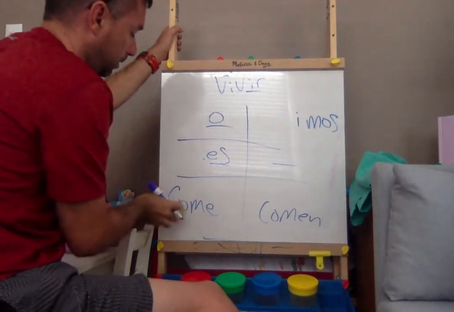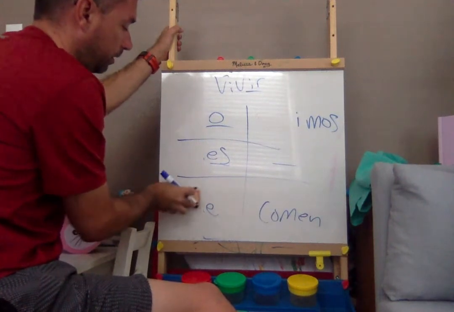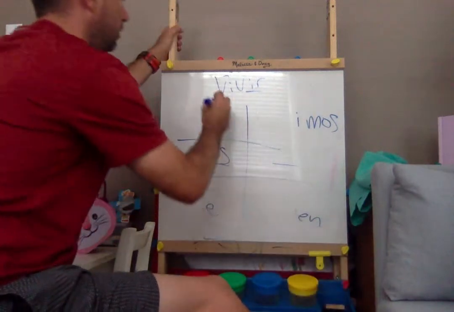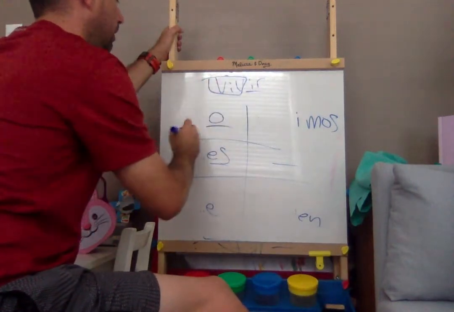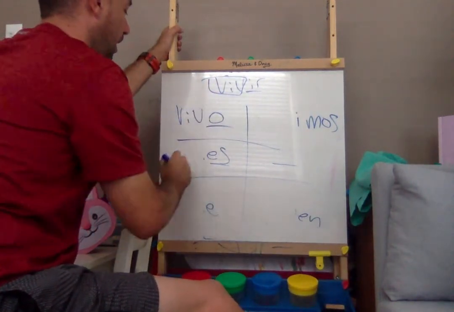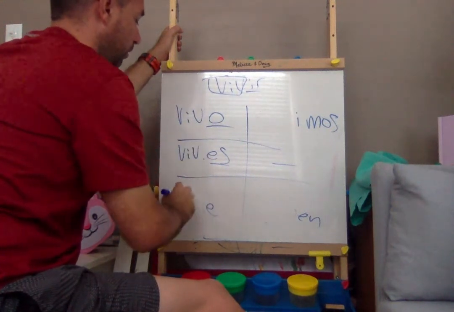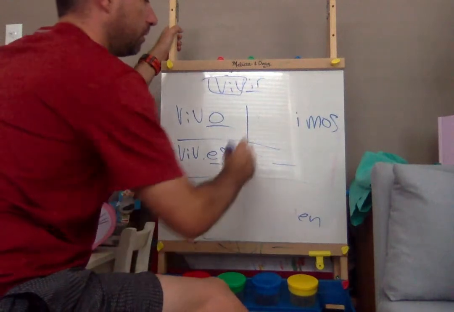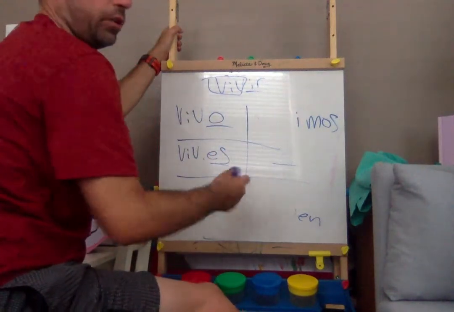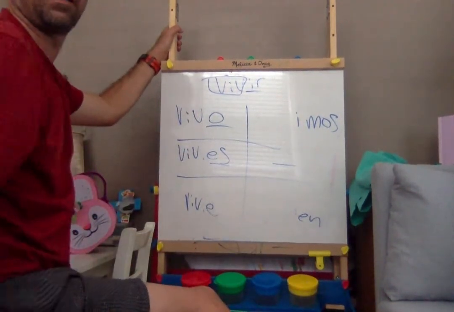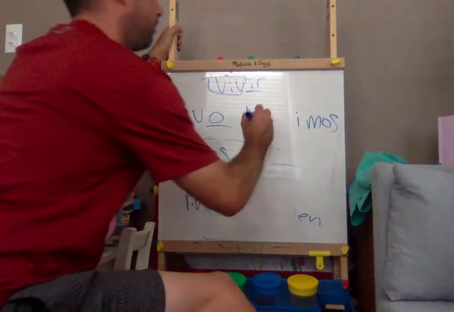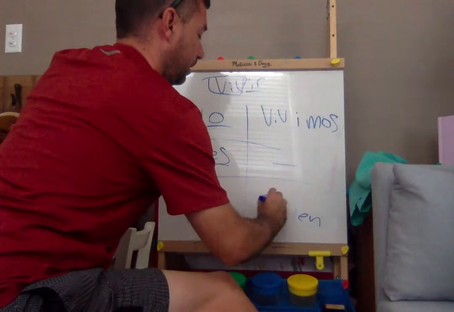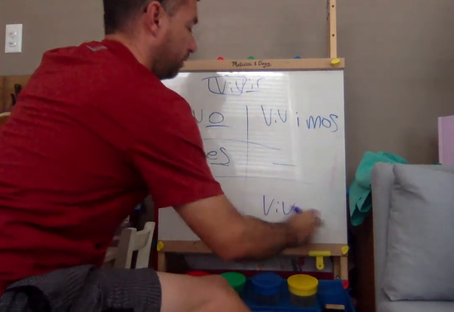I'm just going to erase the beginnings of comer and then add the beginning of vivir. So I live, yo vivo. You live, tú vives. He or she lives, él vive. And then we have we live, vivimos, and then they live, viven.